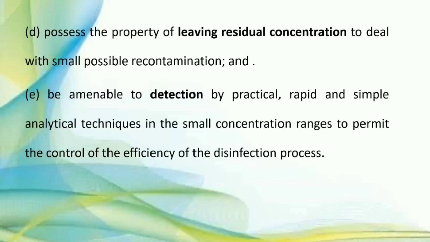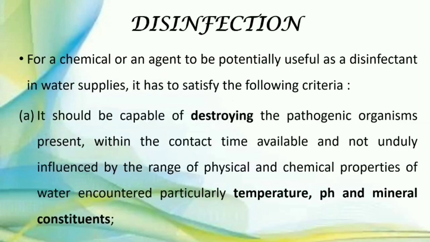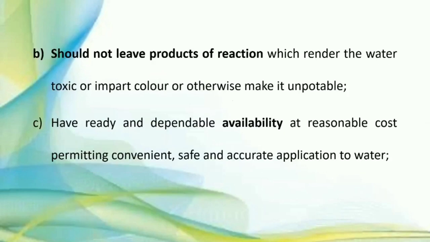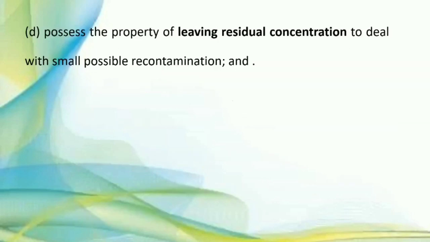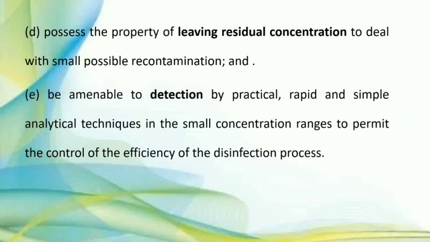So these are the properties of disinfectant. It should be capable of destroying pathogenic organism, it should not leave product of reaction, it should be readily available, it should possess property of leaving residual concentration, and we should be able to detect it by easy methods.